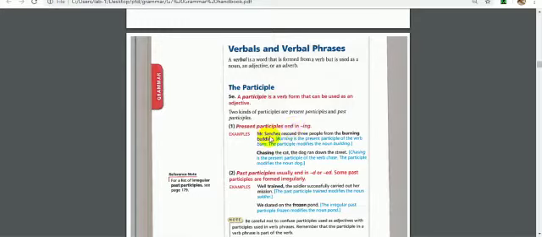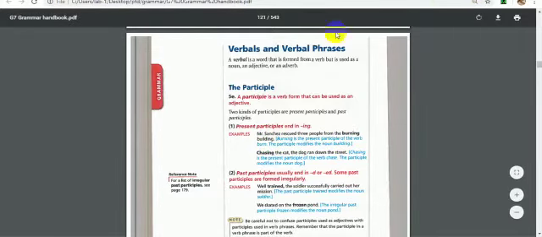Here, Mr. Sanchez rescued 3 people from the burning building. Which one of these words has ing? Yes, it is burning. Burning is a form of the verb burn, and we have added ing. And burning here is not used as a verb, it is used as a participle, or present participle. What is the function of it? It will be an adjective, and it is modifying building. So burning building. Burning is modifying building.